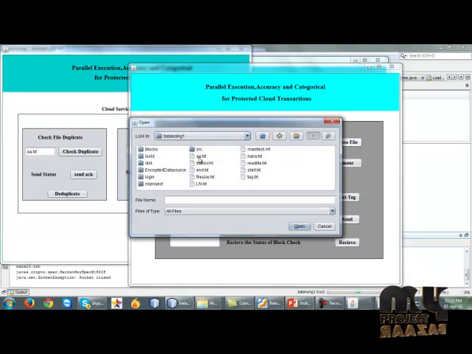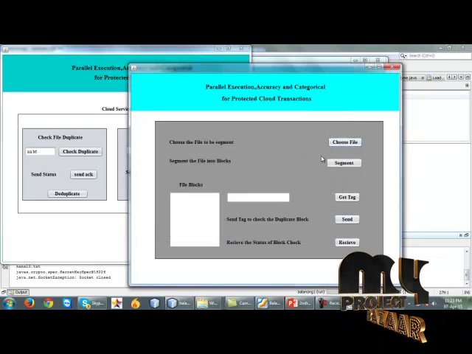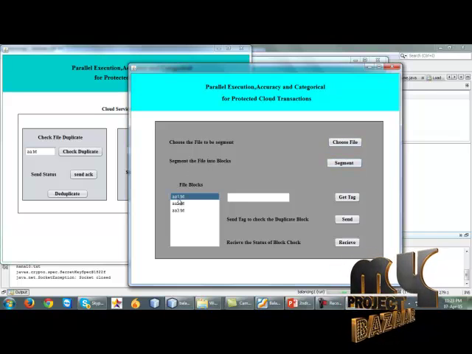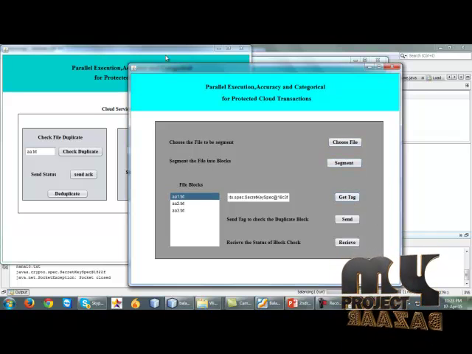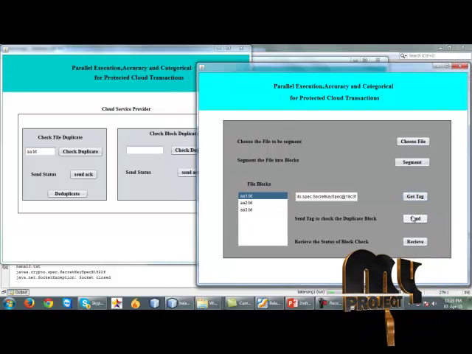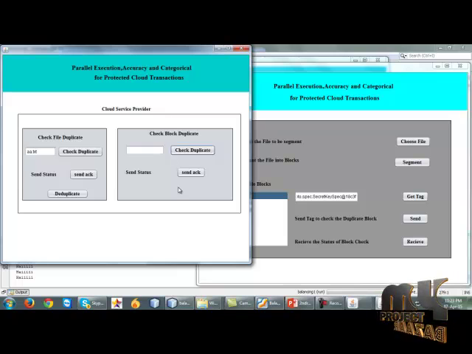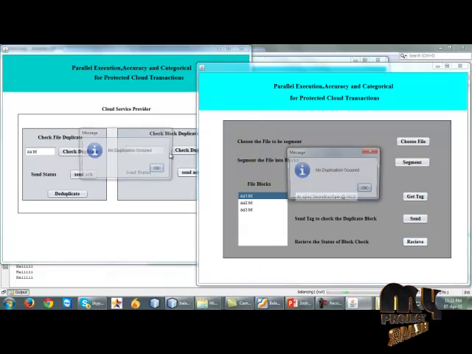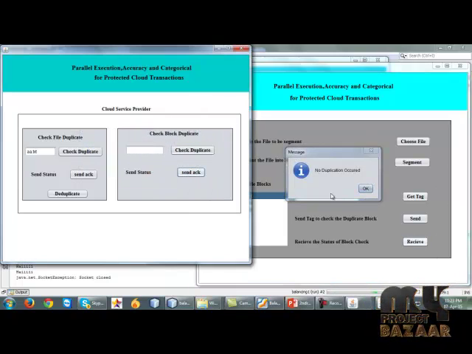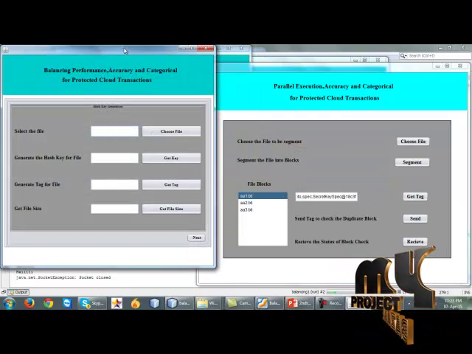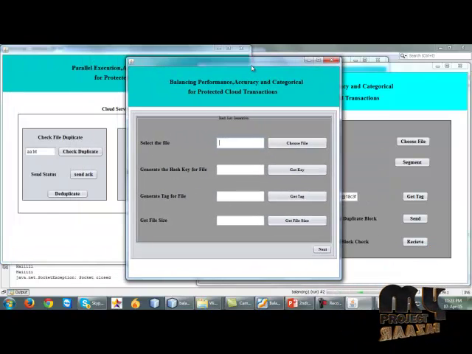Choose the file, the same file, and it will be segmented. Choose one file, get the tag, send the status, check duplicate and send acknowledgement. It will be received, no duplication has occurred. So finally we have to upload into the cloud.